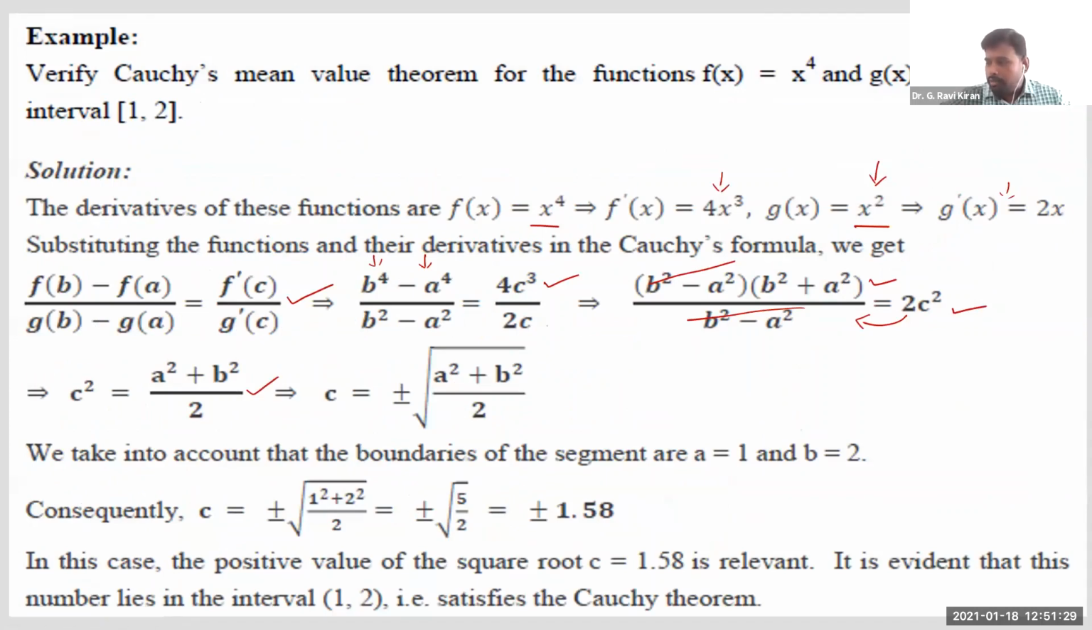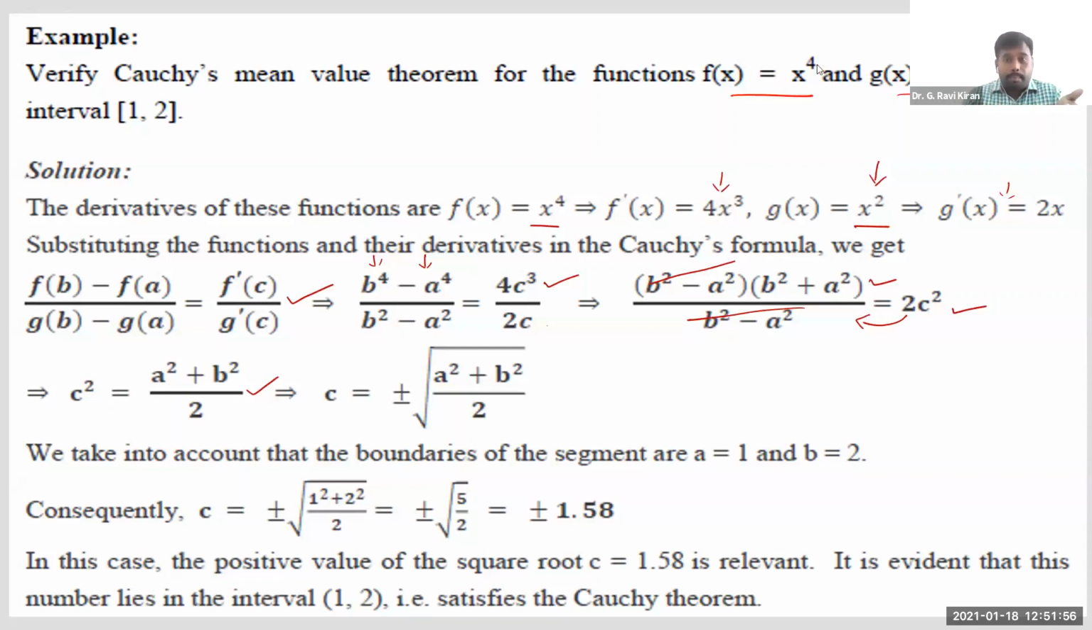Take these two functions: f of x is equal to x power 4. Please allow me to continue for another 2 or 3 minutes. If you are given a function like x power 4 and another function x square, let us try to verify Cauchy's mean value theorem for these two functions. Right? Now, to verify Cauchy's mean value theorem, we want those two functions to be continuous as well as differentiable.